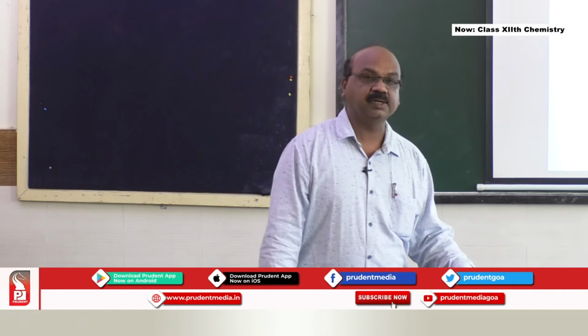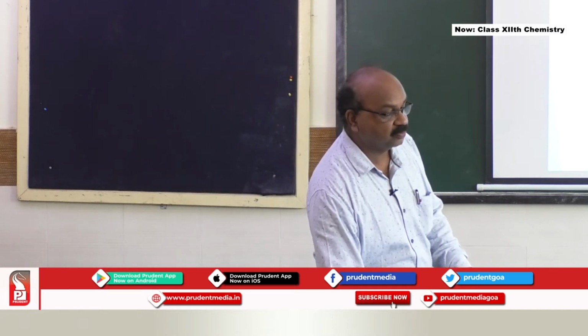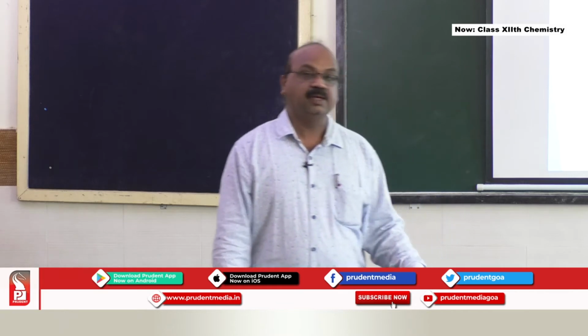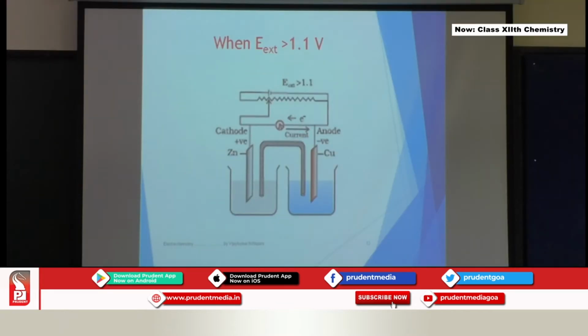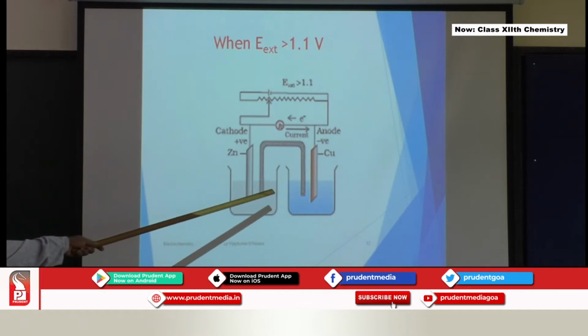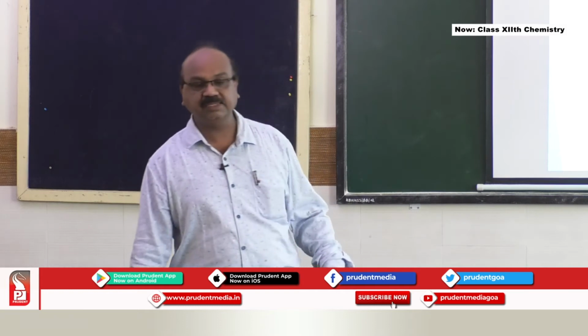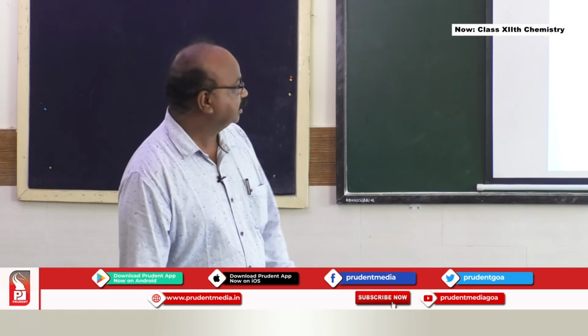Now I am going to take the third condition, when the external voltage is more than 1.1, what is going to happen? Look at the circuit, everything looks the same, but now the reactions are going to get reversed. That means now copper is undergoing oxidation. That means this copper will dissolve in the solution forming Cu2+ ions, and electrons are set free.